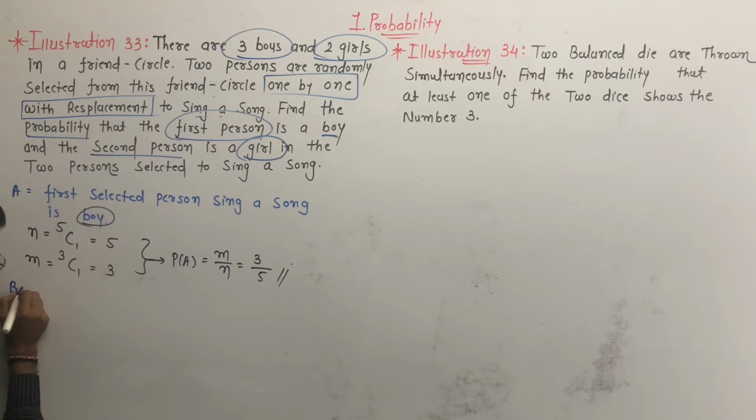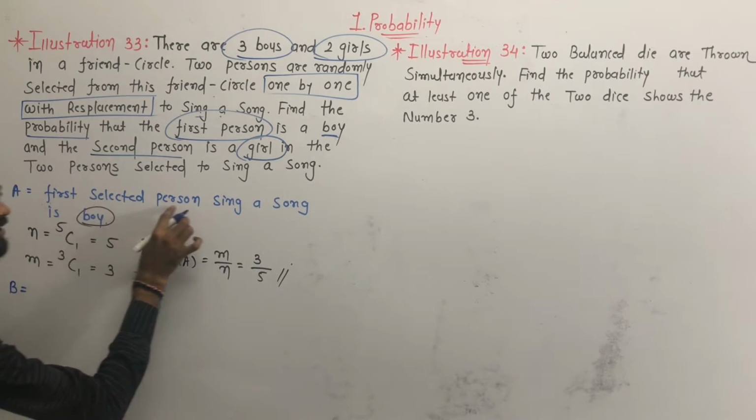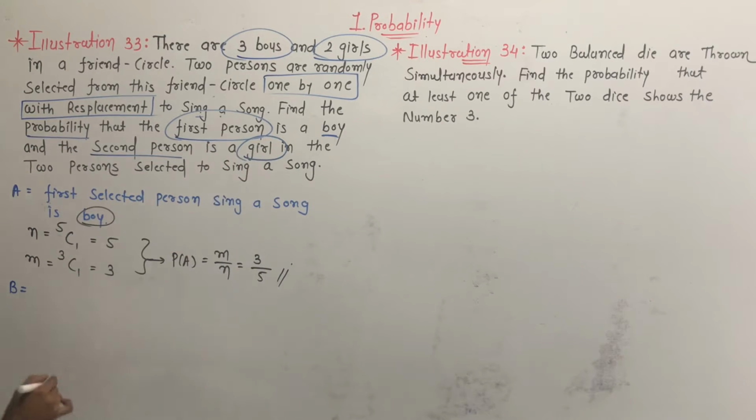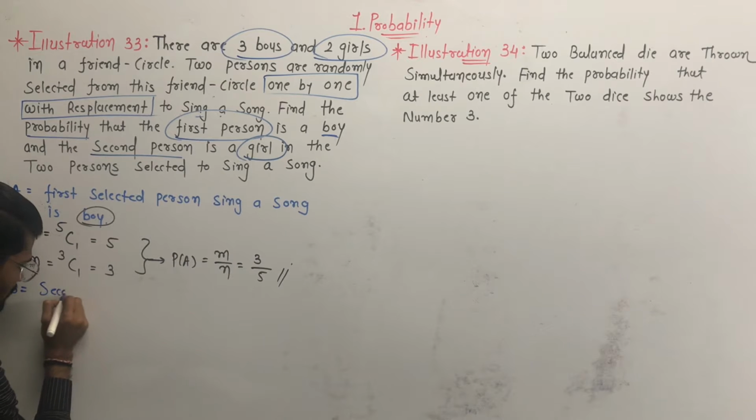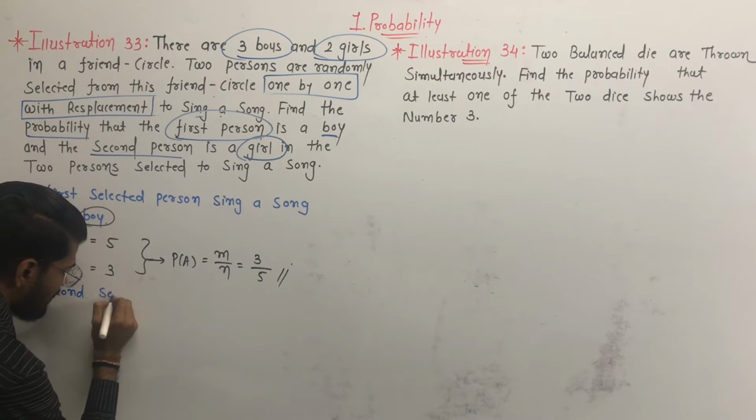Now event B. Event B is that the second selected person to sing a song is a girl.